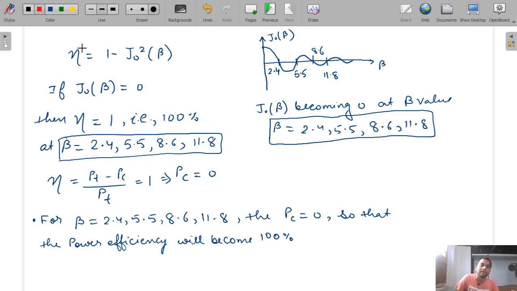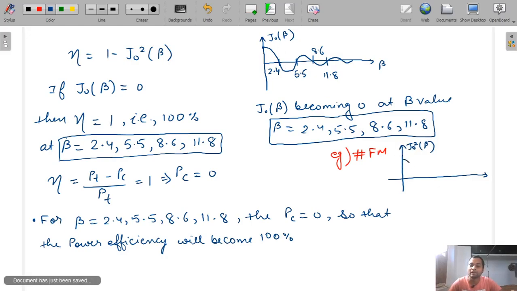So let's take an example now. Example of FM, and this is J naught beta. Now let's suppose we are plotting J naught squared beta. So this negative term will go in the positive, but 0 will occur at the same position, and this will be 2.4 only.